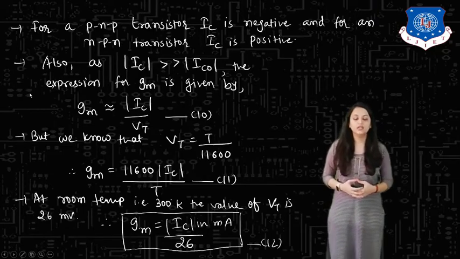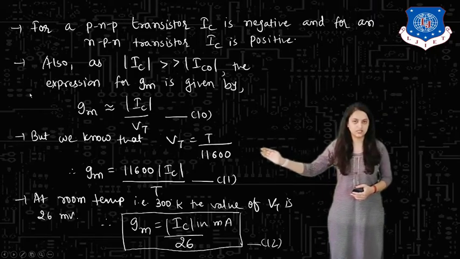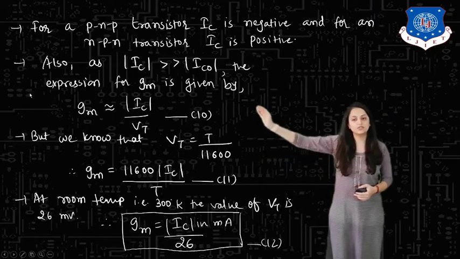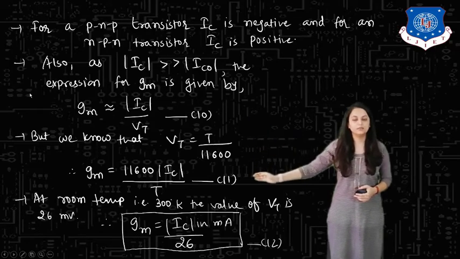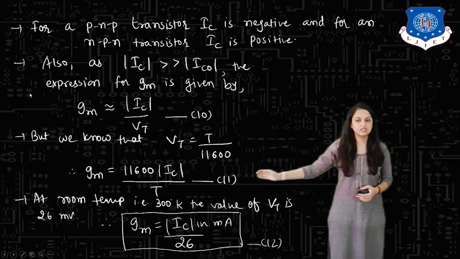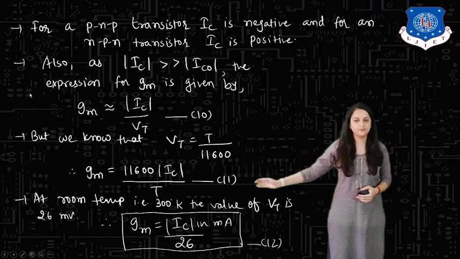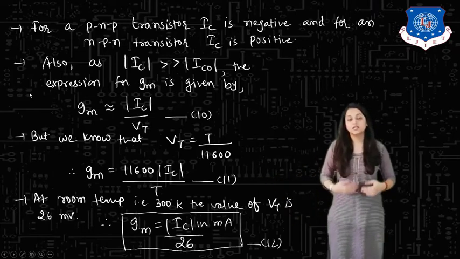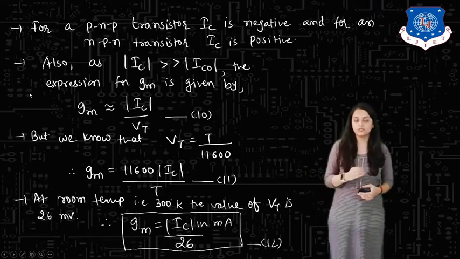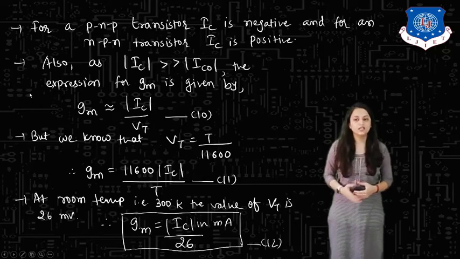But we know that Vt, the temperature voltage, is given as T by 11600. If we place this value in equation number 10, we get Gm equals 11600 mod IC by T. And if we consider room temperature, that is 300 degrees Kelvin, the value of Vt is given as 26 millivolts.